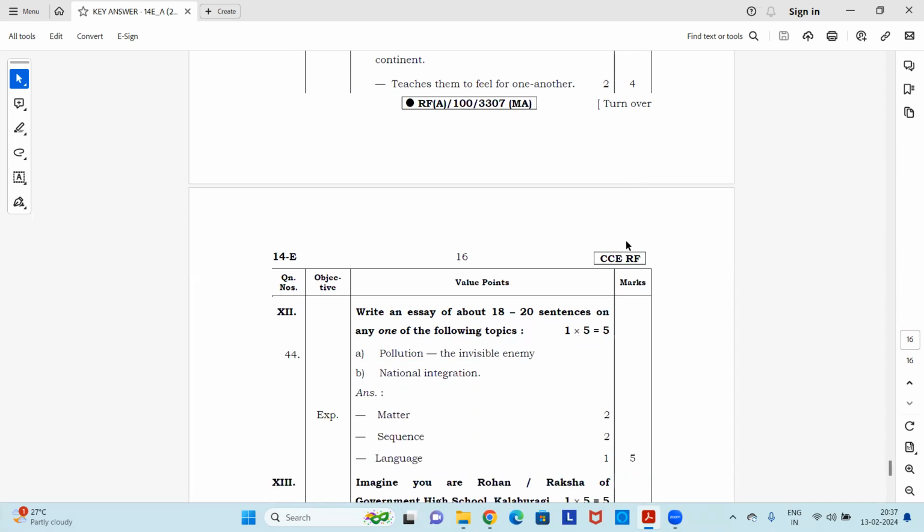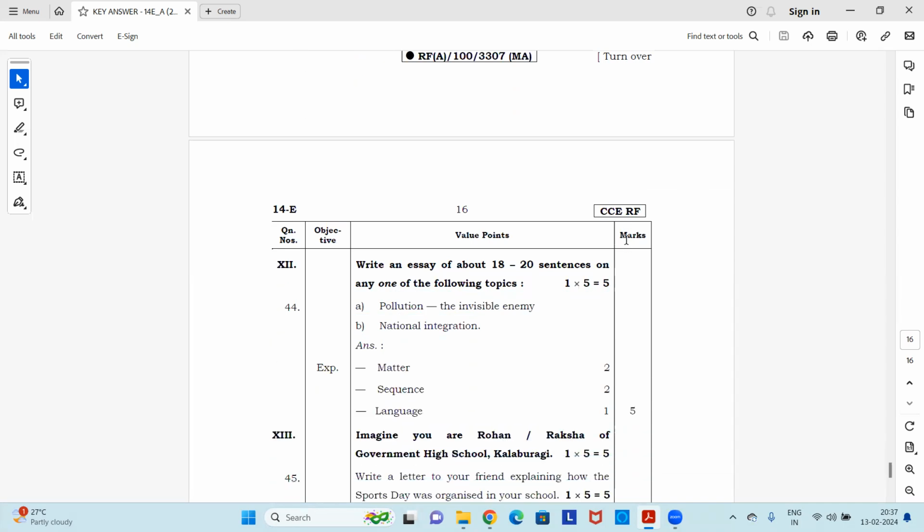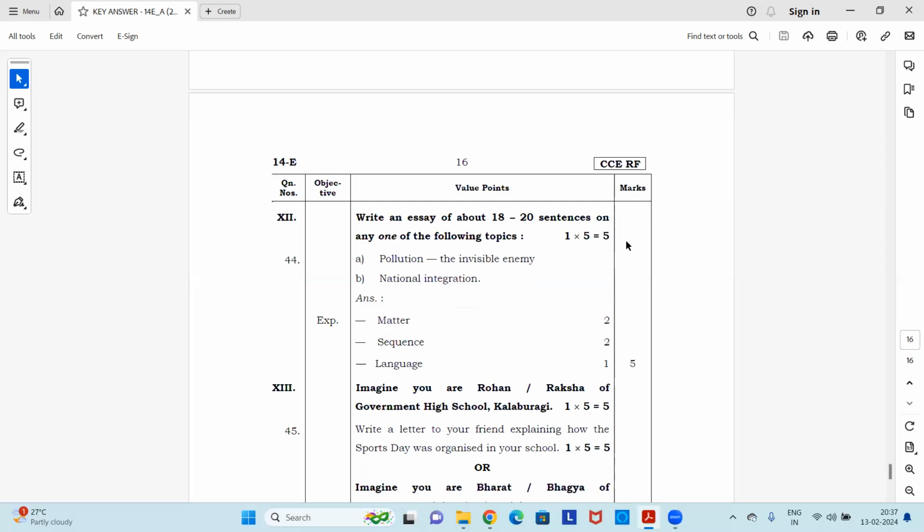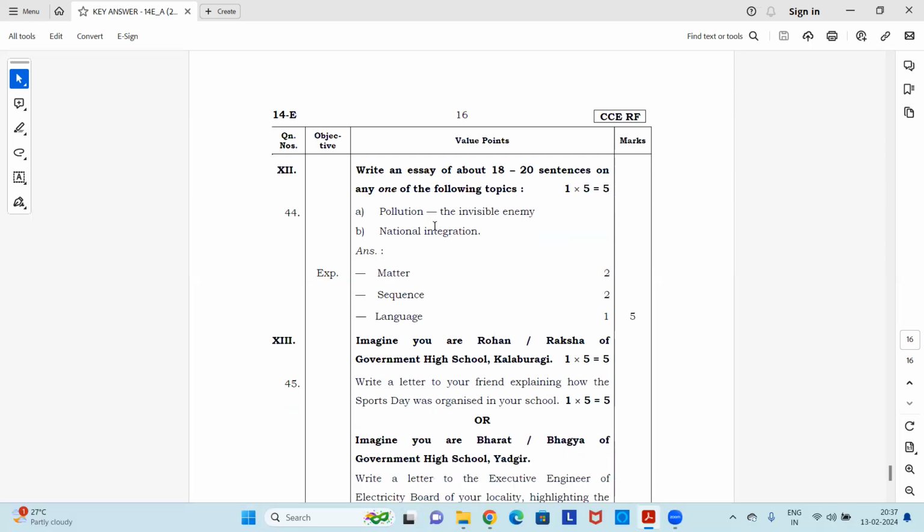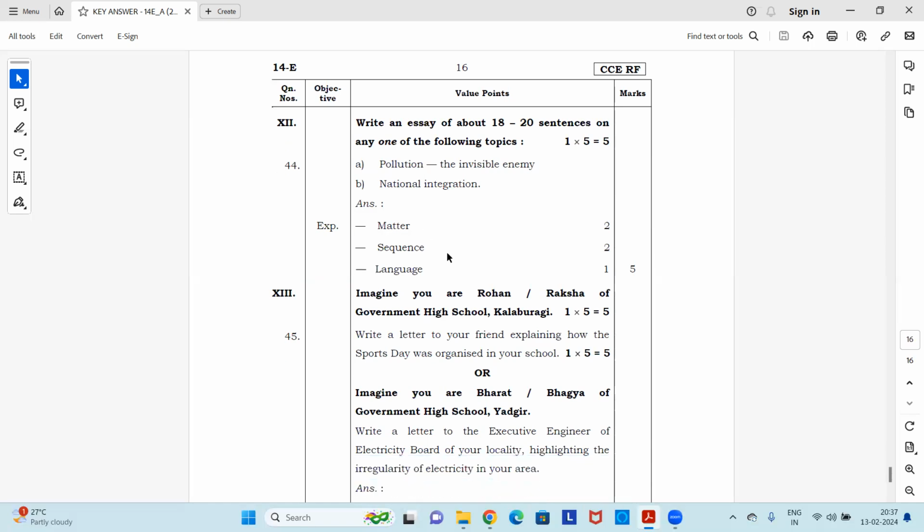Now, the next question is on an essay. You have to write 18 to 20 sentences on any one of the following topics. You have two topics: pollution, the invisible enemy, and national integration. Whichever topic you know best, you can choose that and write on any one. The matter, the sequence you write, and the language you use is what and how they give you the marks.